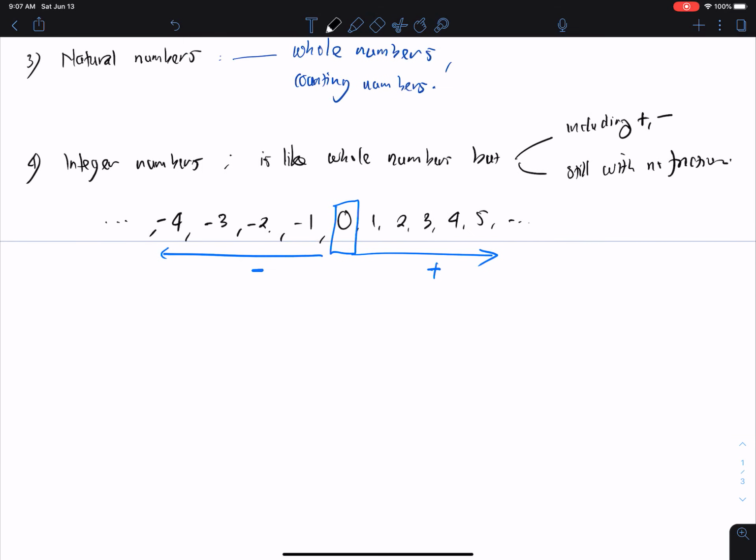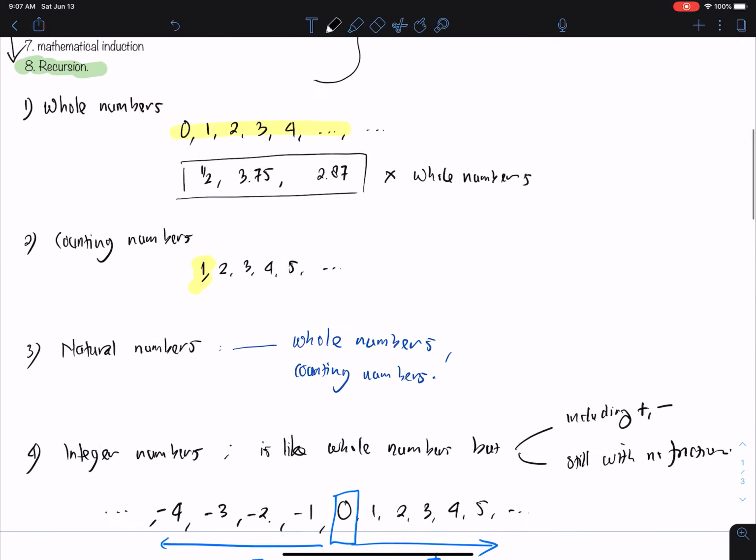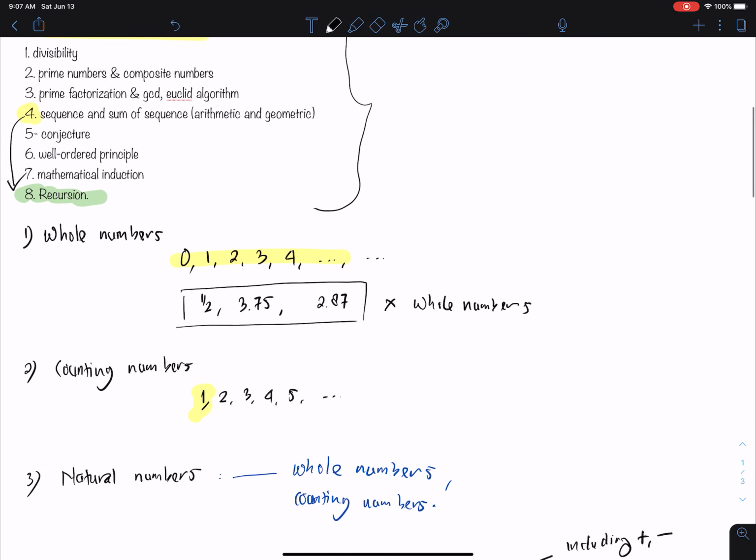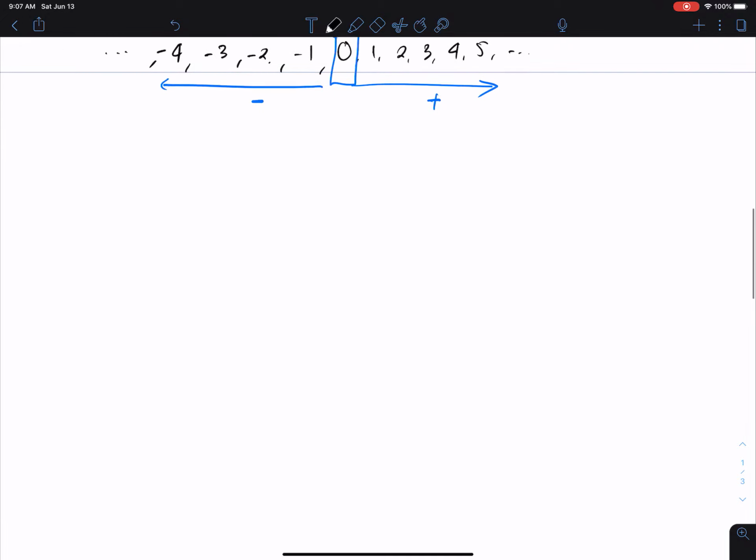Also, there is another type of number we call prime numbers, but we are going to discuss that later in a specific section, on the second section and the third section later on. So I'm not going to discuss that one here yet. Okay, so now we are talking about divisibility.